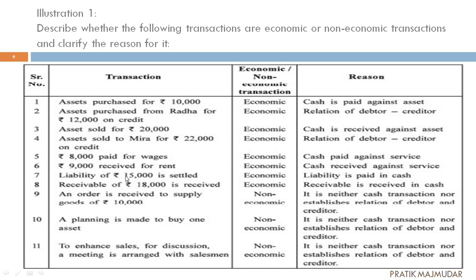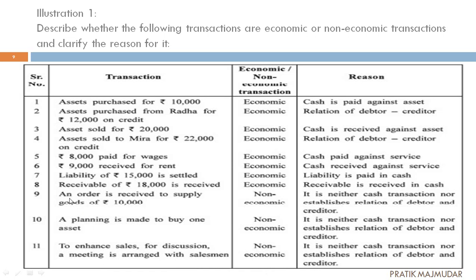Next one, liability of rupees 50,000 is settled. We had a liability, we were going to pay the amount, and we have already paid it. So that is economic. The liability is paid in cash. Next one, receivable of rupees 18,000 is received. We have received the amount. That means cash is received by us. So ultimately it is income. It's an economic transaction. Money is there. The receivable is received in cash. This is the reason. The 9th, 10th and 11th are most important because these three are the non-economic ones.